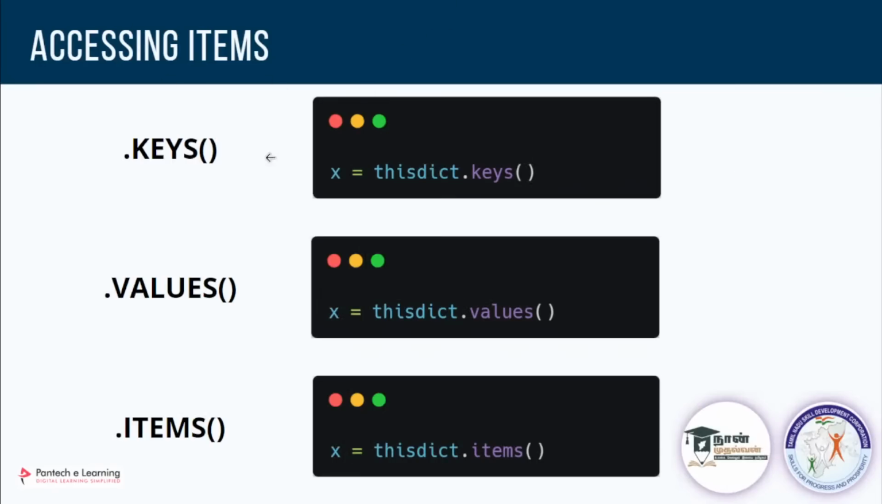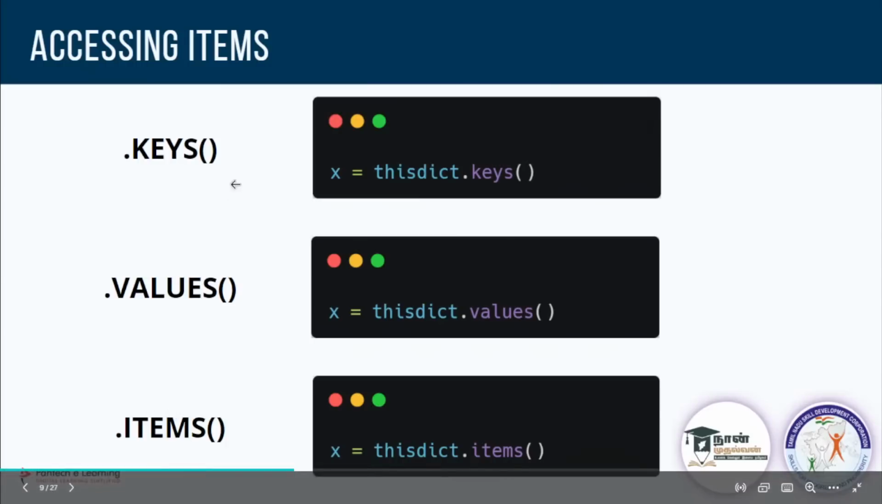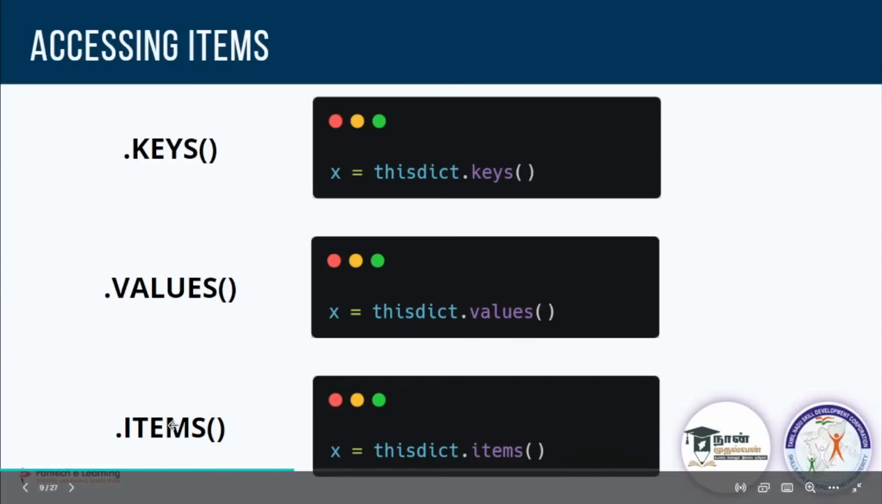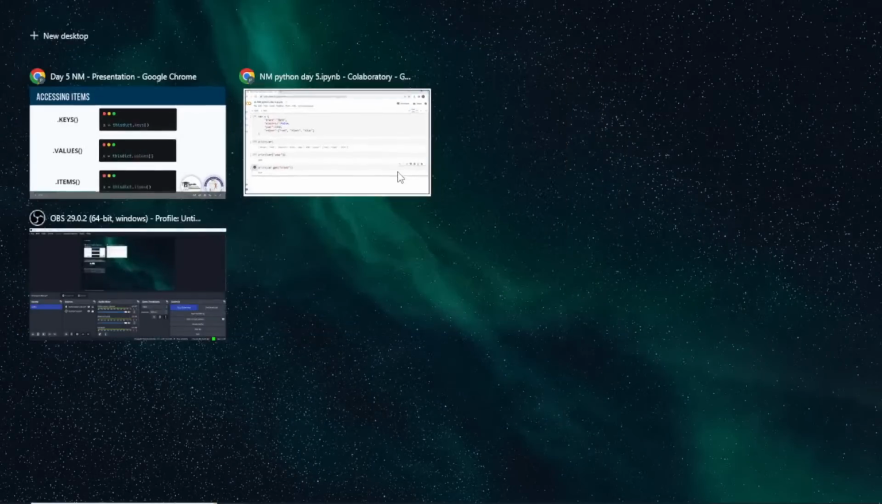So next will be accessing items individually with the help of dot keys, dot values and dot items. So I'll explain you what it is. So if you want to get the key names alone, you are having a dictionary in this variable. So if you want to get that key names alone, you can call this dot keys. So it will print the key name alone. If you want values, you can use this dot values. It will tell you the values, all the values. And if you want the items, which means items is nothing but both the key and value pairs, you can get it from dot items. I'll show you.